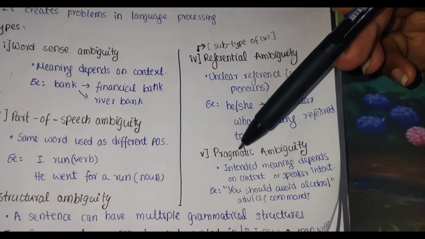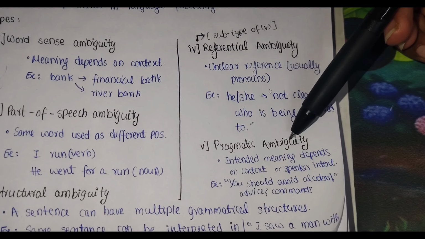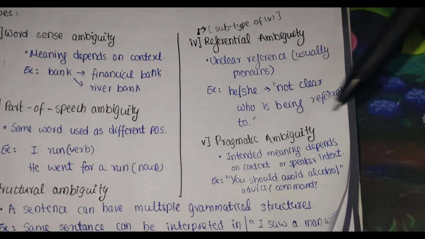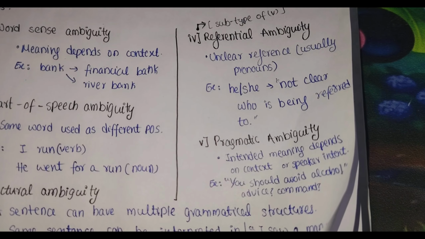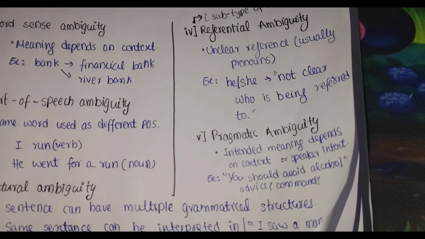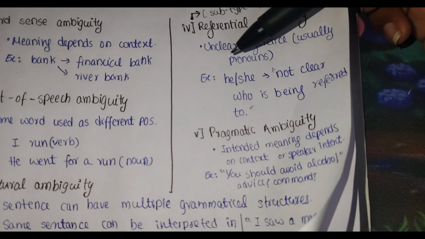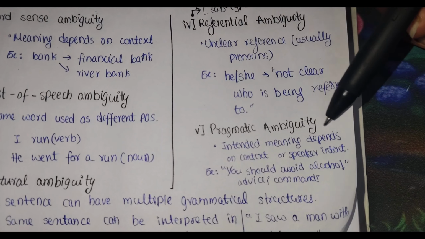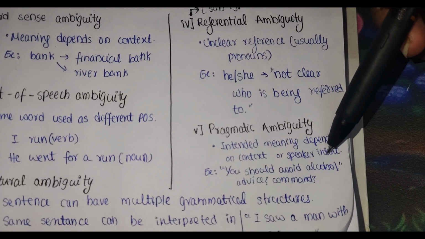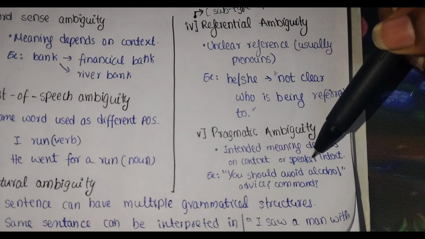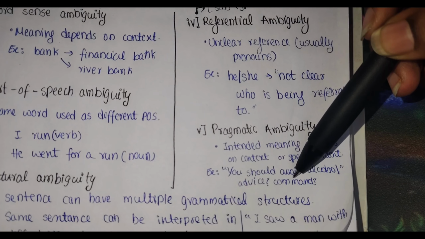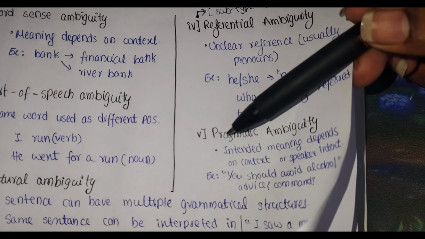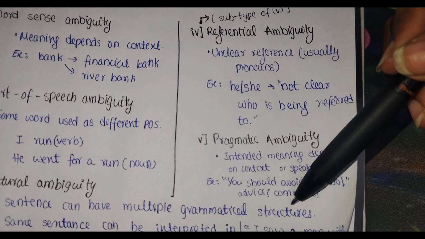And the next one is pragmatic ambiguity. Pragmatic ambiguity means we have to understand the intention. The computer should understand the intention in this. Intended meanings depend on the context or speaker intent. If I say you should avoid alcohol, it can either be advice or command depending on the context. So that is what pragmatic ambiguity is.